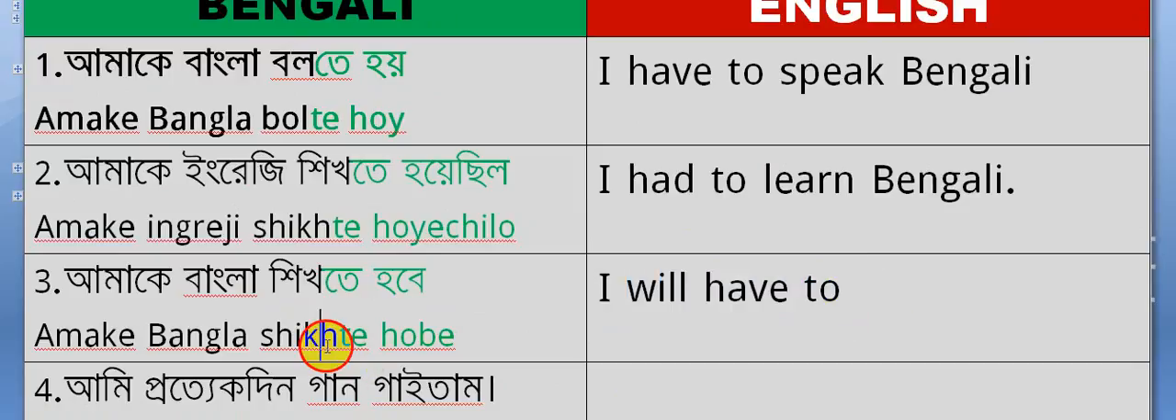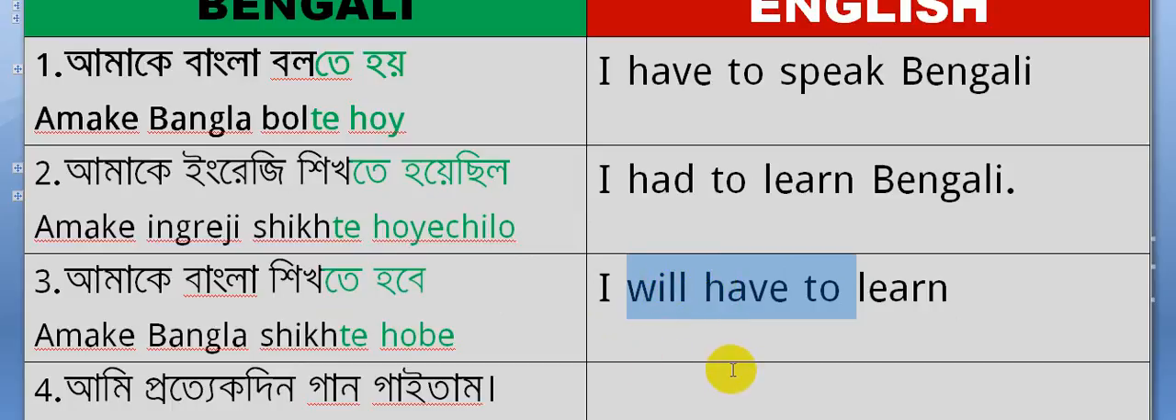Now, what is the verb "shikha"? "Shikha" means "learn," so "I will have to learn." You may say "you will have to learn." তোমাকে বাংলা শিখতে হবে. "Tomake" means "you," so just write "you will have to learn," and the other things will be the same. Just follow "te hobe" in Bengali, and in English it will be "will have to."